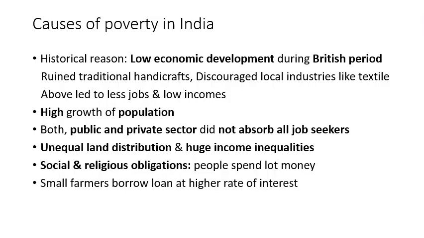There are social and religious obligations. People spend a lot of money in the social and religious obligations. So this is a very common trend in India. Even if he comes from a middle class family or a poor family, when it comes to any social obligation like a marriage or any function or a ceremony, we tend to spend a lot of money. So these things of social and religious obligations actually lead to spending of a lot of money by Indians. And small farmers, they have to borrow loans at a very high rate of interest.